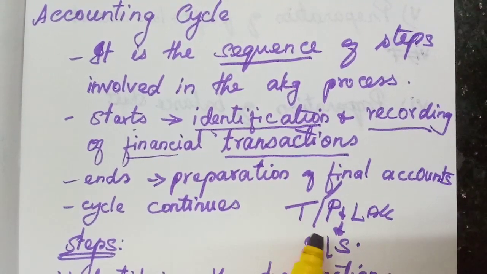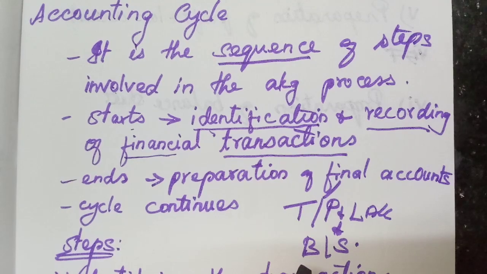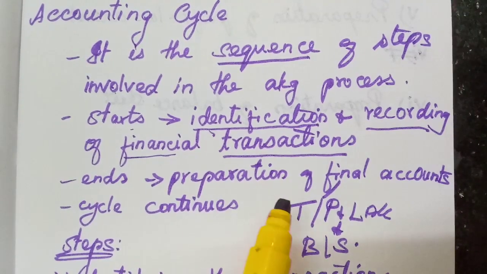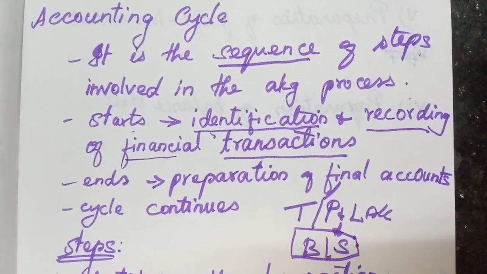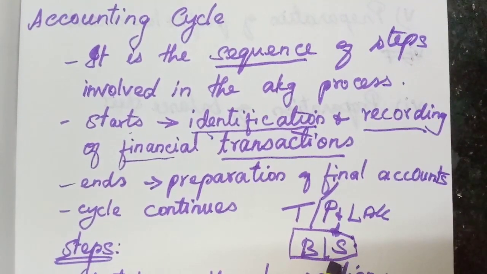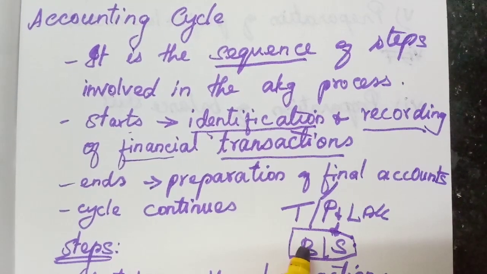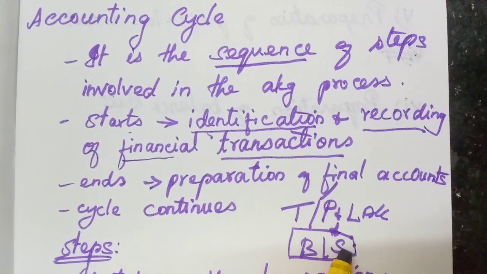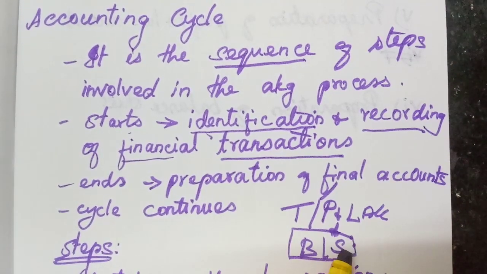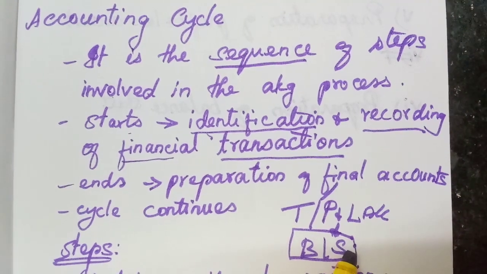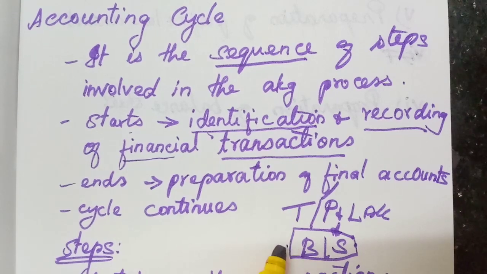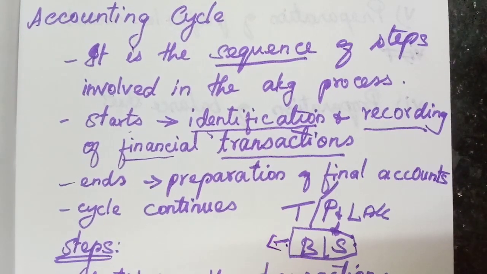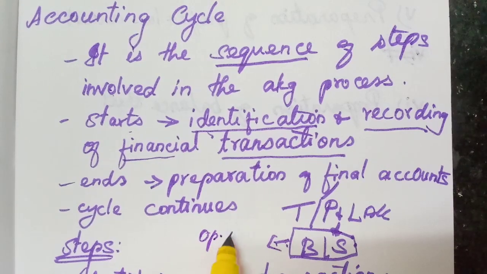It doesn't come to an end fully, but all the balance sheet information will be taken as the opening balances in the next year. The current year's closing balances will be entered in the balance sheet. We know that from the balance sheet we can ascertain the financial position of the business. So all those closing balances will be the opening balances of the next year.